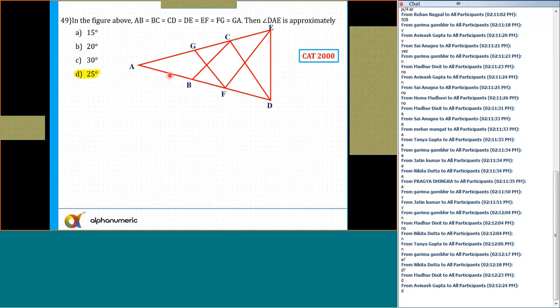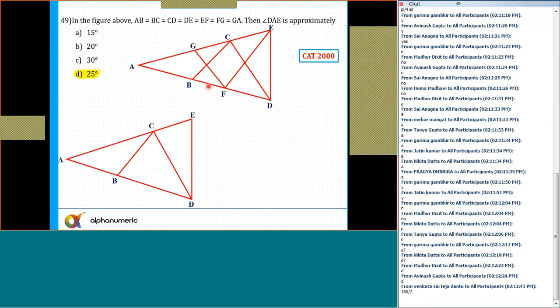Let's see. It says in the following figure, AB is equal to BC, equal to CD, equal to DE, equal to EF, equal to FG. So I've just selected one of these sections. In this figure, it is given that AB is equal to BC. If two sides are equal, the opposite angles should always be equal.